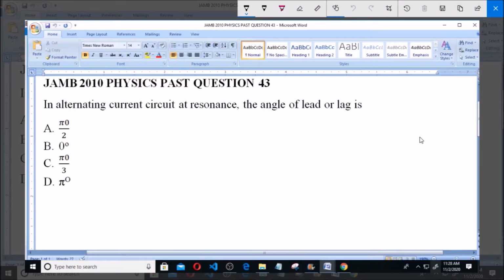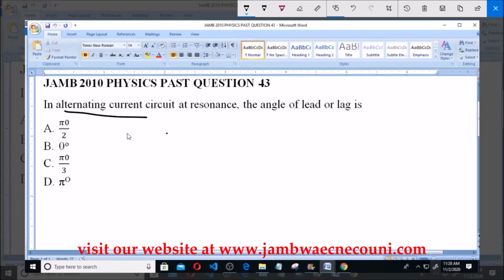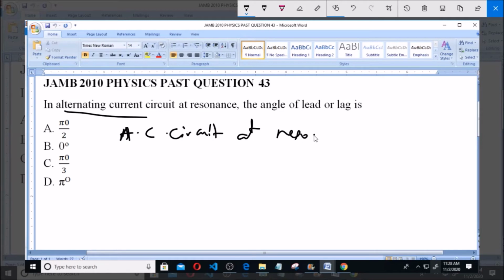Hello and welcome. I will be answering JAMB 2010 Physics Past Question 43. In alternating current circuits at resonance, the angle of lead or lag is A. Pi over 2 degrees, B. 0 degrees, C. Pi over 3 degrees, D. Pi degrees. Now, what we are given here is an AC circuit, an alternating current circuit, AC circuit at resonance,